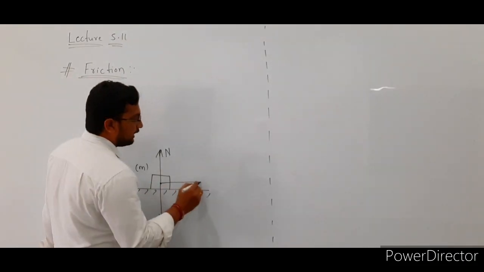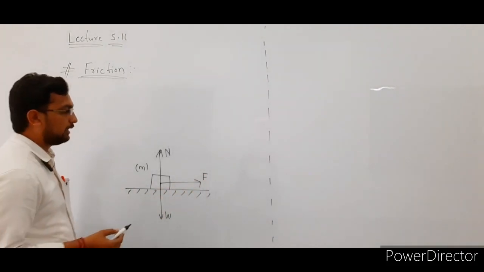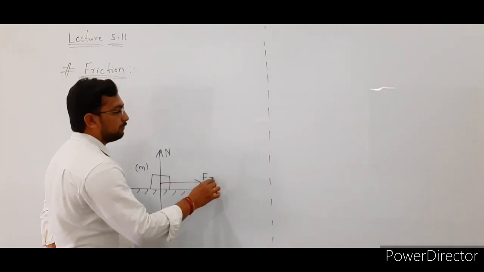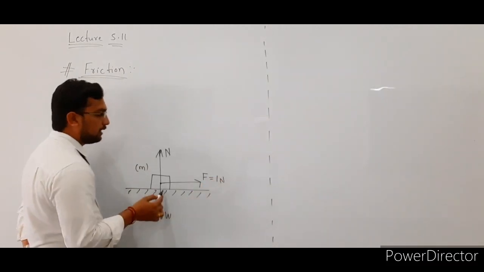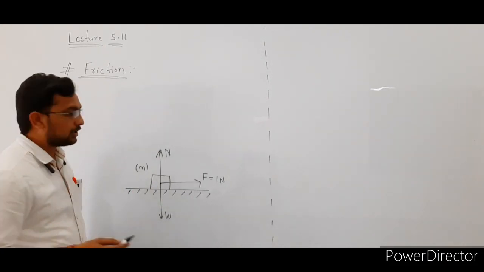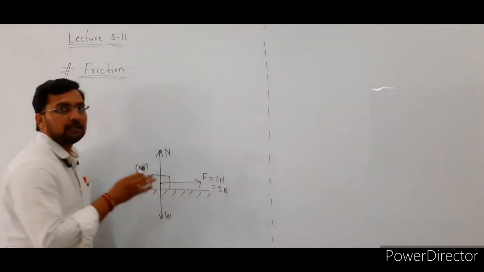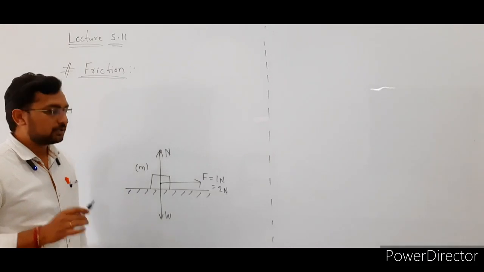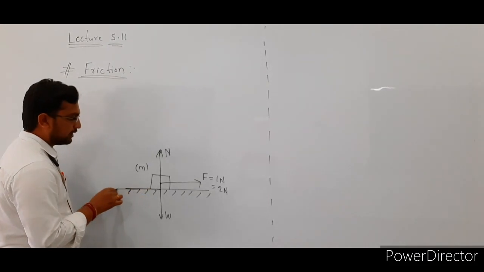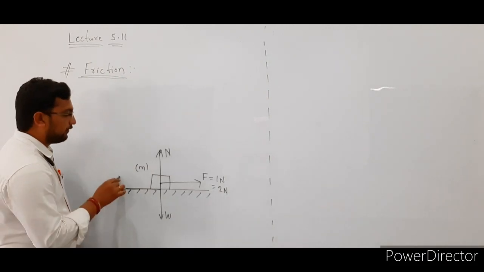And here we are applying some external force on the body in this direction. Initially we apply 1 Newton force on this body, but the position of the body does not change, so the body remains at rest. Afterwards we increase the force to 2 Newton, and in that case also the body is still at rest. So one more force is acting in the direction opposite to the applied force. That is known as the friction force.